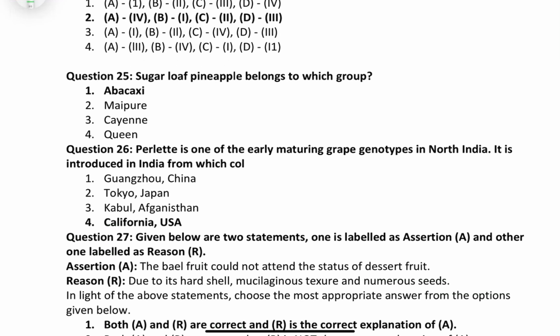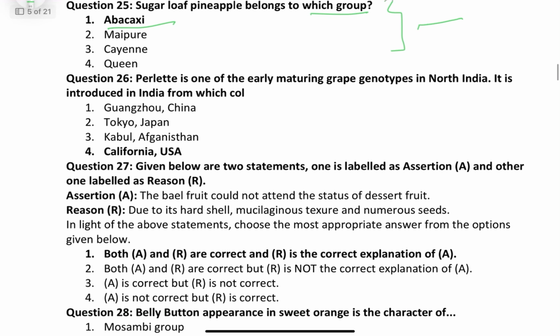Sugar loaf pineapple belongs to which group? Abacaxi group. So friends, you must remember all the groups, their common varieties and peculiar characteristics. Perlette is one of the early maturing grape genotypes in North India. It was introduced in India from the US.